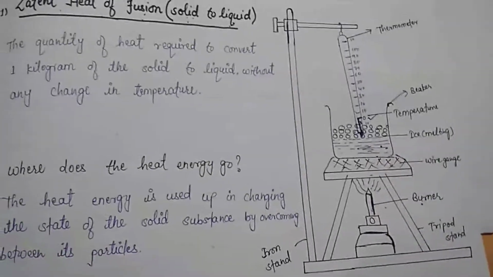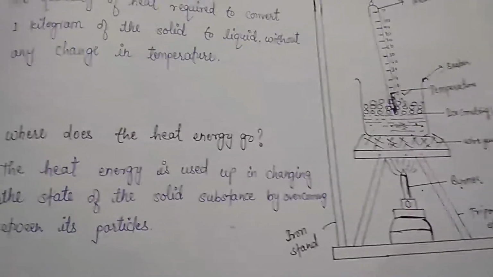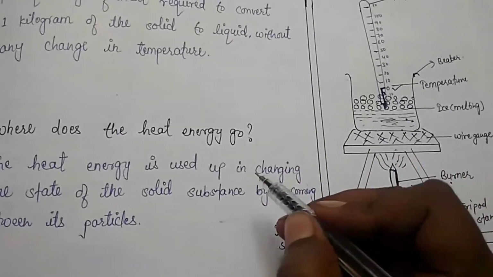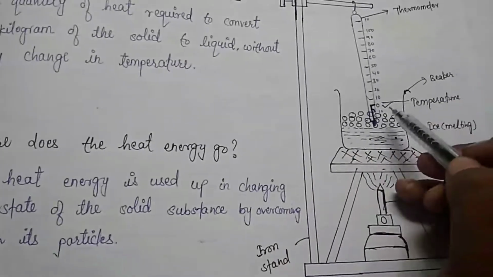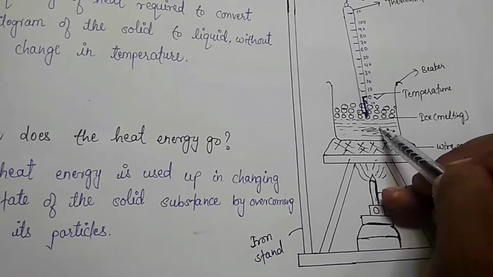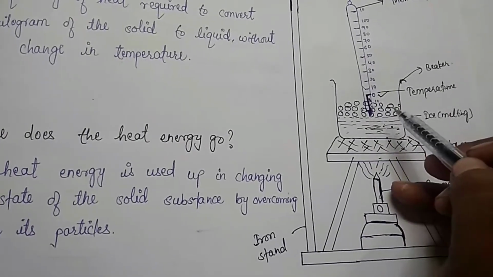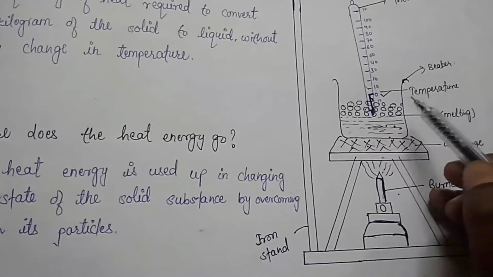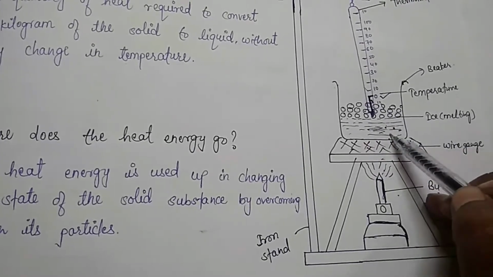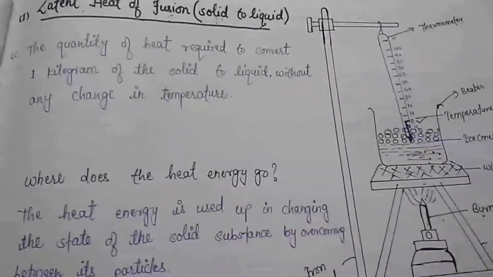Clear, children? Now this shows that there is no rise in temperature during the melting of ice. Clear, children? The heat which is going into the ice but not increasing the temperature, and converts the ice into water, that heat is known as latent heat of fusion.